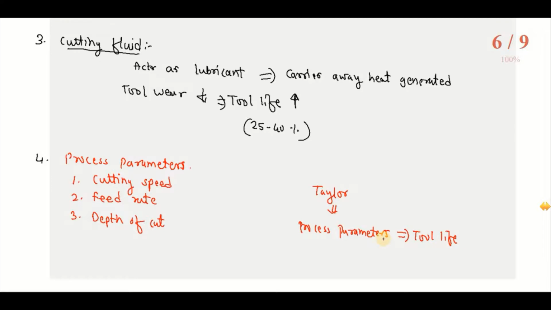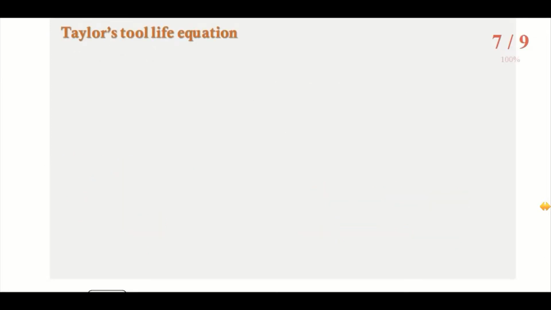That equation is called Taylor's tool life equation, which gives the relationship between these process parameters and tool life. So what is Taylor's tool life equation? Taylor's tool life equation is given as V T raised to n is equal to C.